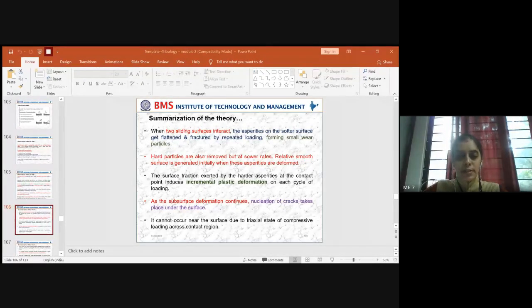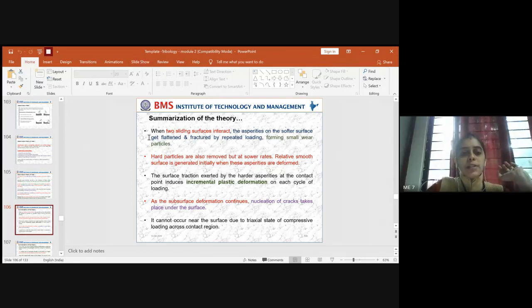So now let us start with the summarization of the theory. So I told you we are now understanding the concept of delamination theory when you have 2 sliding surfaces in contact. So we summarize from that aspect.